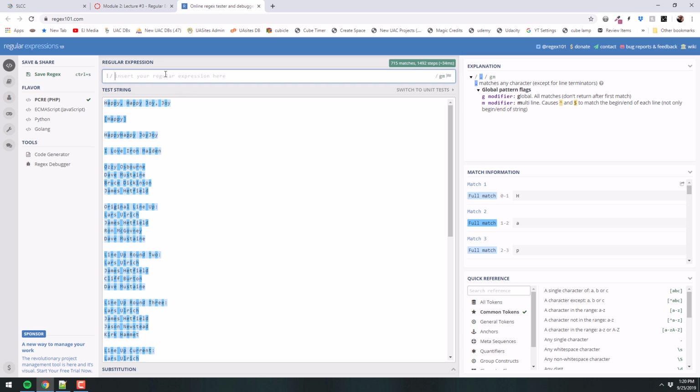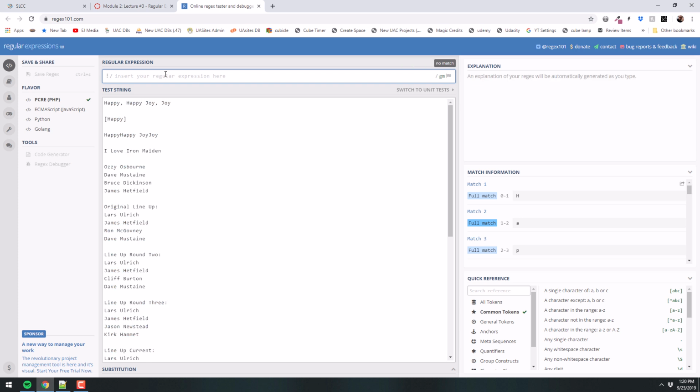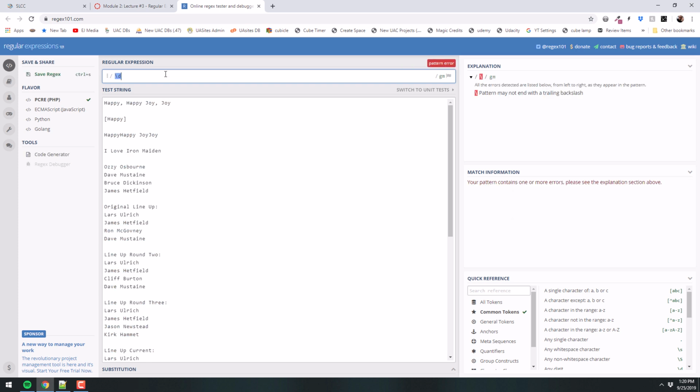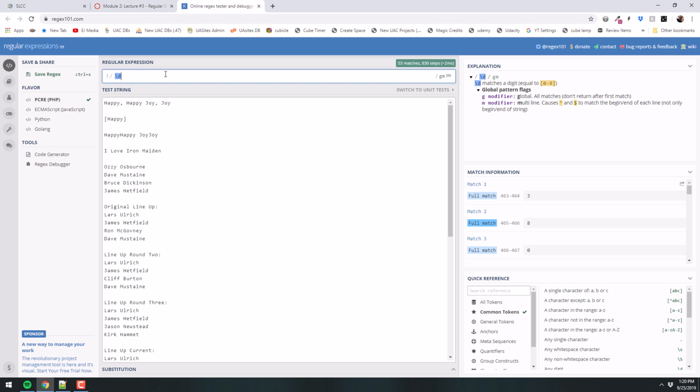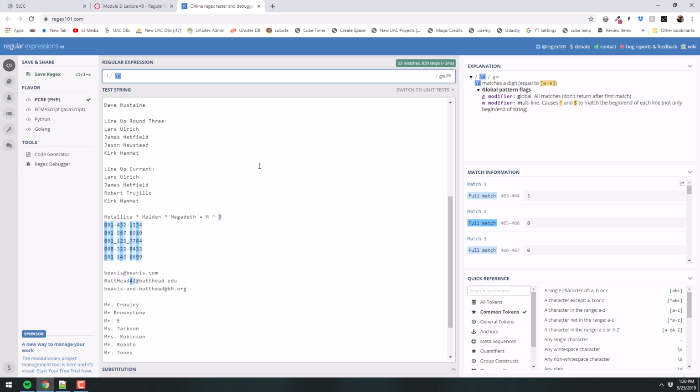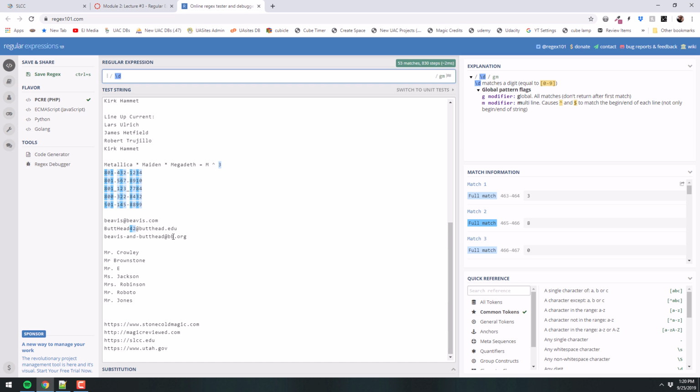All right, if I want to find just only a single digit, \d, and the cheat sheet has all these things that I'm telling you that you can download. \d, so if you look, it searched through this document, and it found all the single digits. Those phone numbers, and then Butthead's email address has 42 in it. So it found the 4 and the 2, all right?